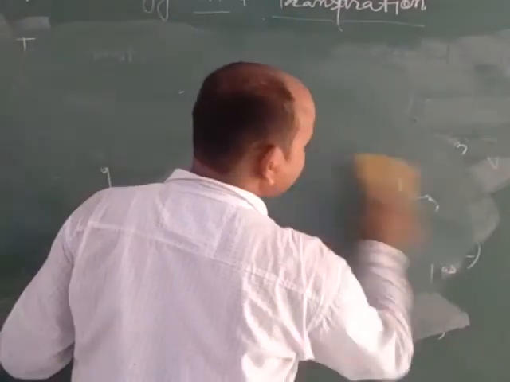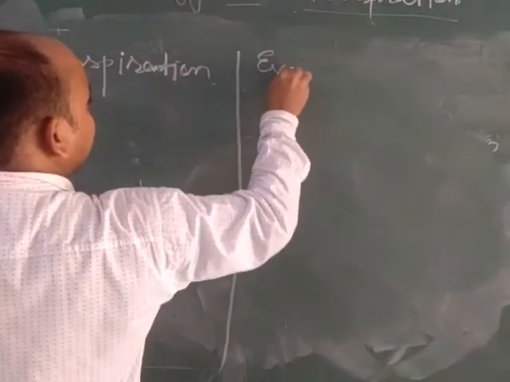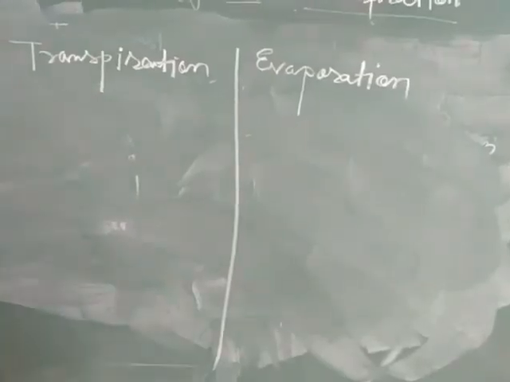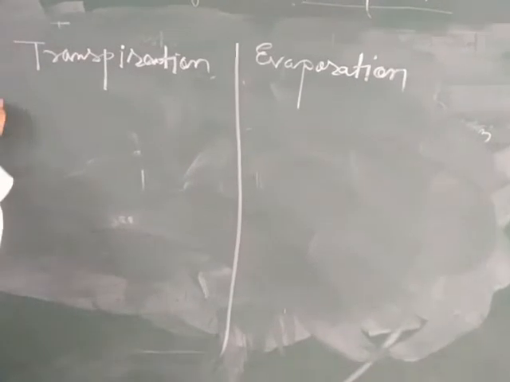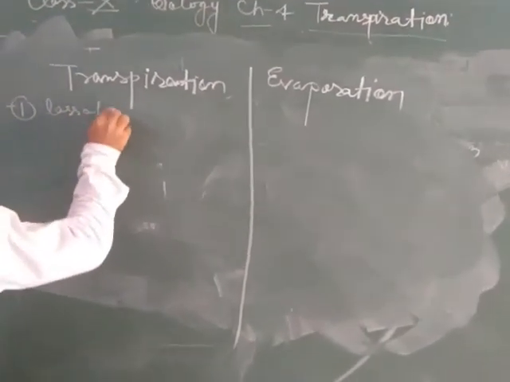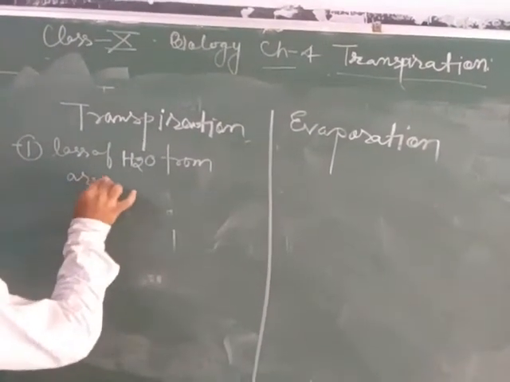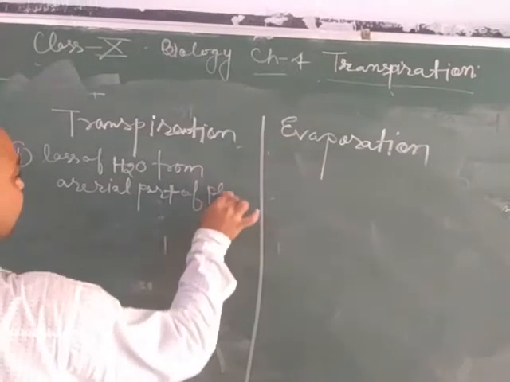We know from the definitions that the loss of water from the aerial part of the plant is called transpiration.